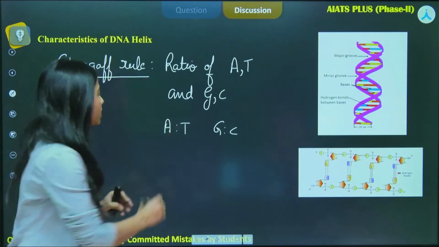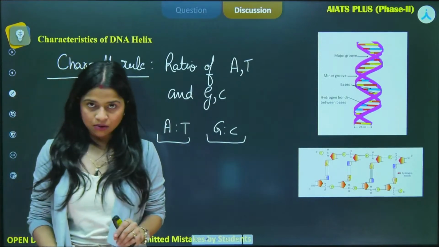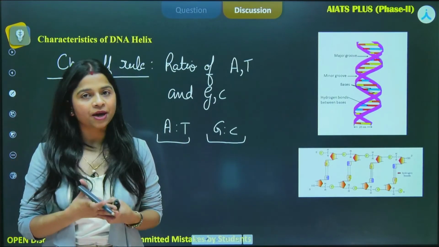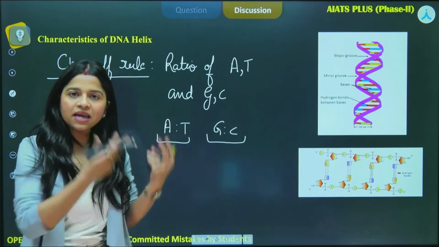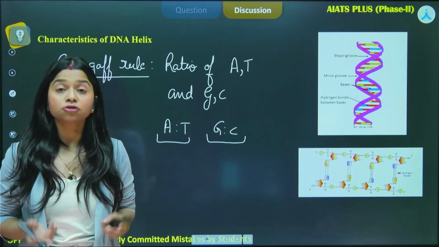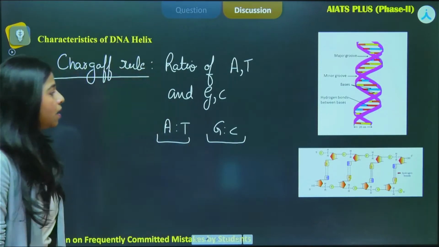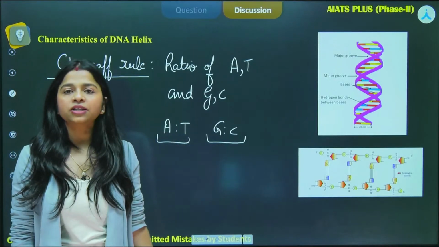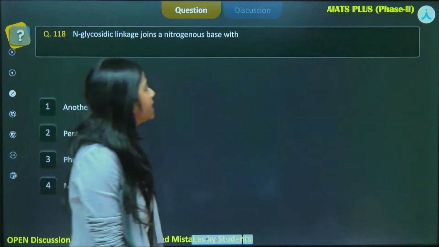So this is how you can keep in mind. They have to be equal in amount, only then they will be able to pair up. Let us say A is 10 in number and T is 5 in number, then the remaining A will pair up with what? So that is why they have to be equal in number. That is what the Chargaff rule says. Okay, the structure of polynucleotide chain is clear with everyone, I hope. Now moving on to the next question.